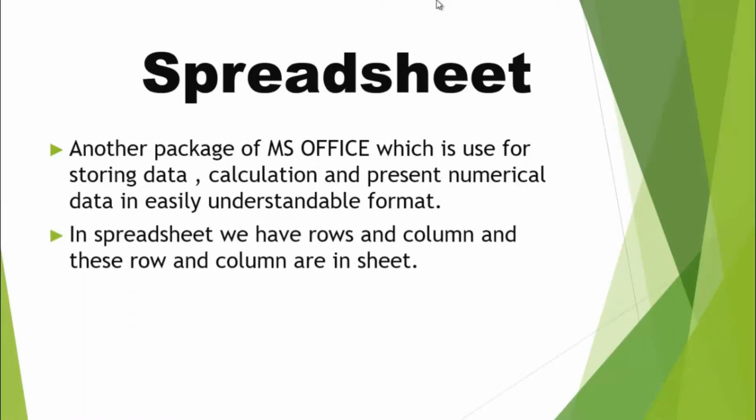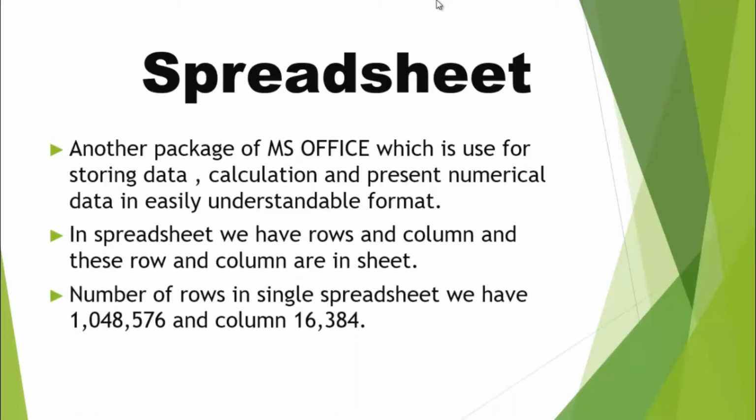Next, in a spreadsheet we have rows and columns, and these rows and columns are in a sheet. By default we have 3 sheets in MS Excel, and these sheets consist of rows and columns. The number of rows and columns in a single spreadsheet is 1,048,576 rows and 16,384 columns. We will work on these rows and columns.